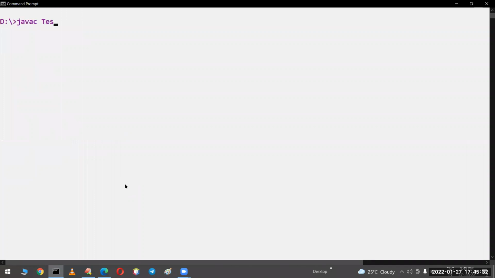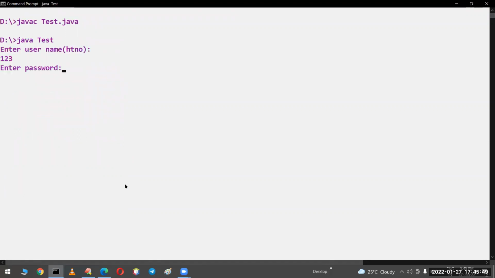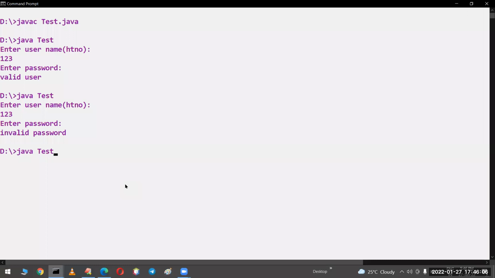Javac, what is the file name? Test.java. I am trying to execute the program. The program compiled successfully. Now it is asking username. I am giving username as 123. Is the 123 user available or not? Yes. What is the password? Admin is the password. Then it will print the message valid user. If I give admin123 in place of admin, the password is wrong, so it will display invalid password.